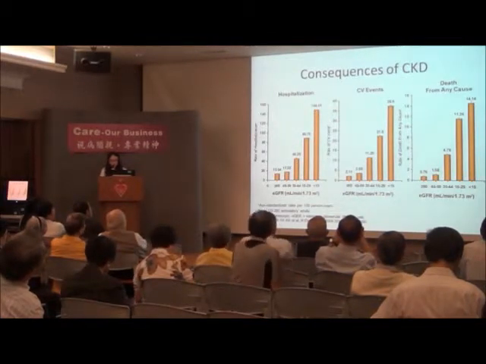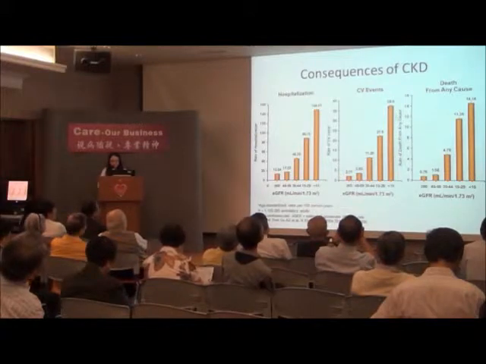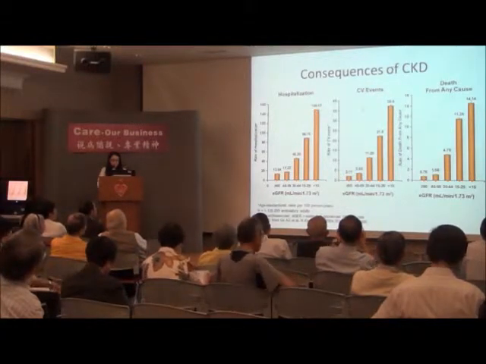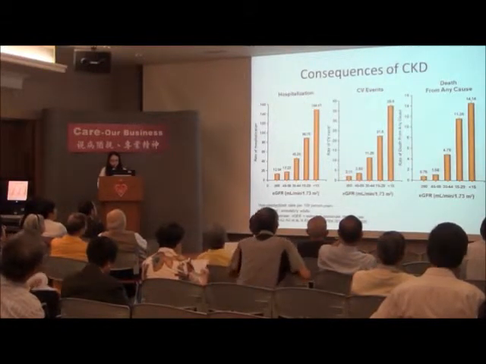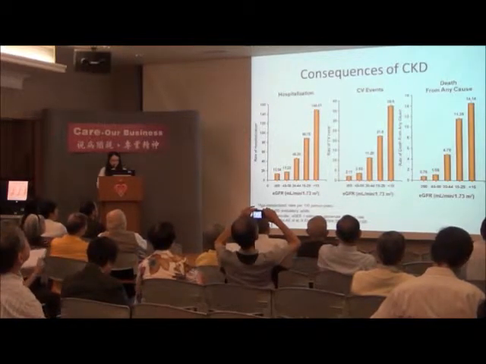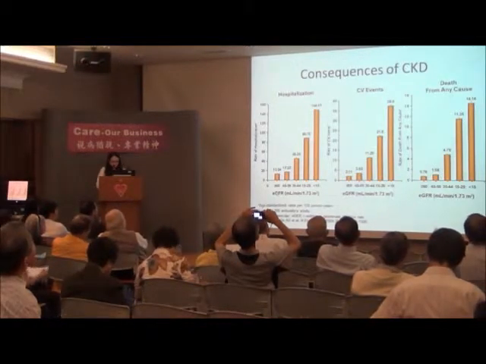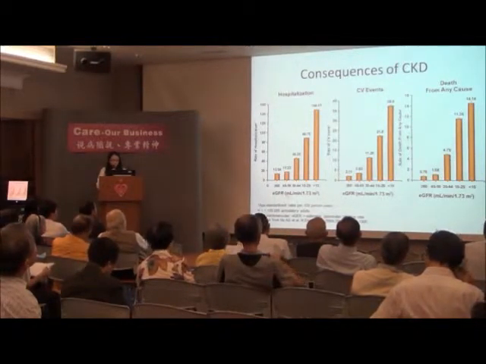Apart from the increased cardiovascular mortality, actually CKD also increased risk of hospitalization and cardiovascular event and all-cause mortality when the GFR dropped below 60 ml per minute.